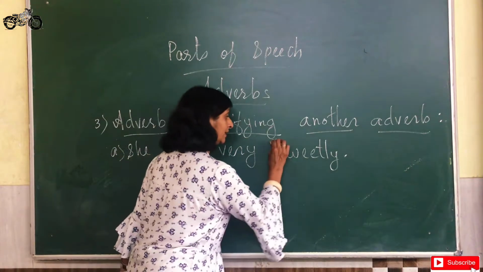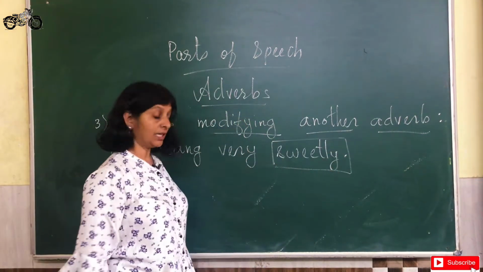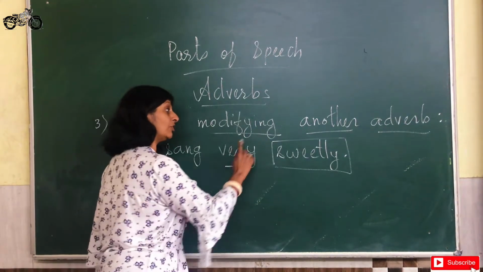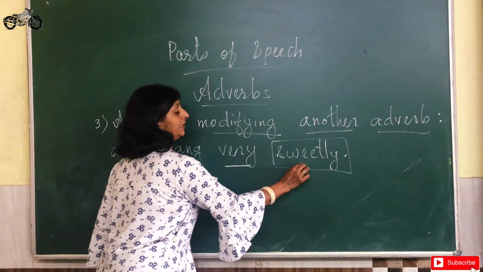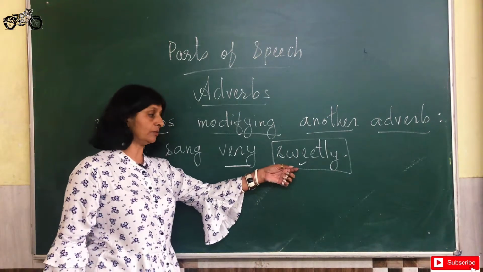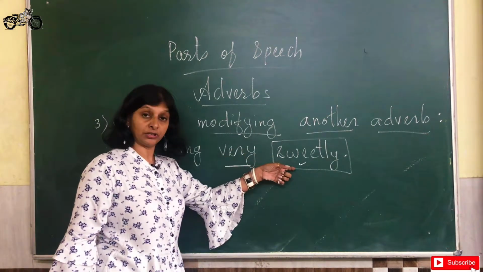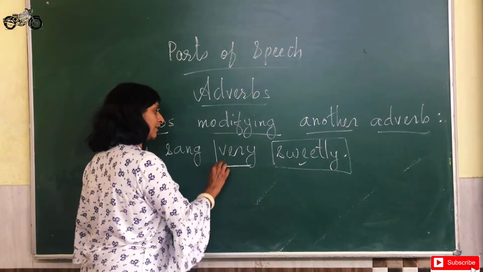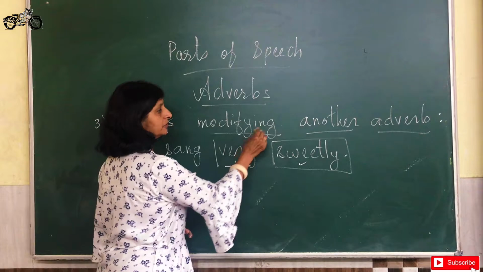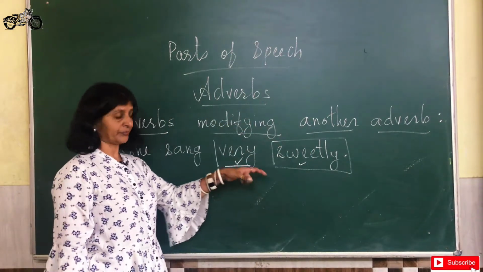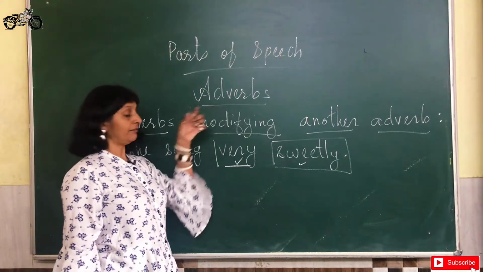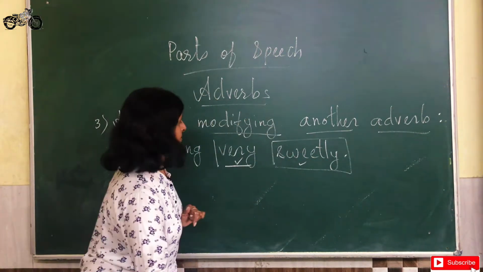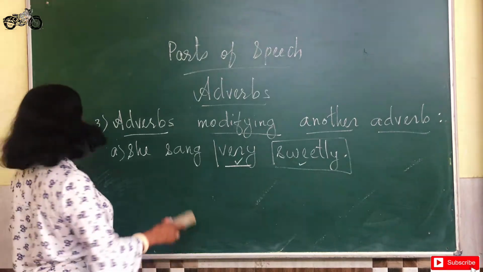The word sweetly is an adverb here, and the word very is also an adverb, and it is modifying the word sweetly. It is modifying this adverb sweetly. So very is talking about sweetly, it is talking about another adverb. Therefore, this adverb very is an adverb which is modifying another adverb. So this is the third form of adverb where the adverbs modify its own kind or another adverb. Now let us look at the fourth kind.